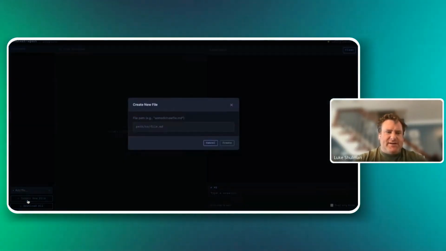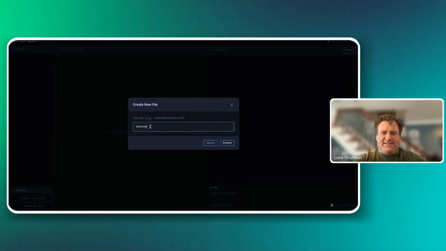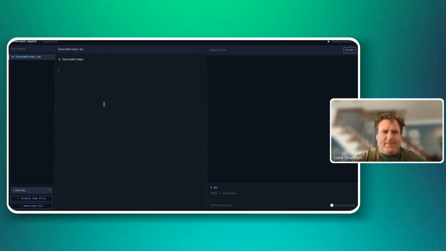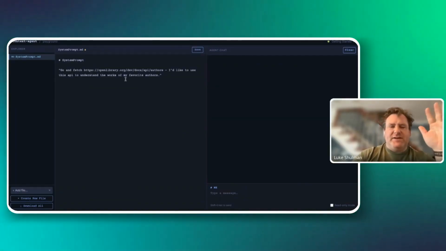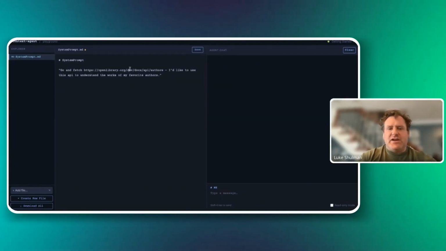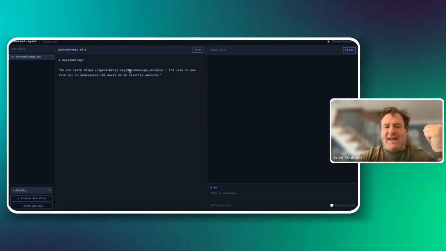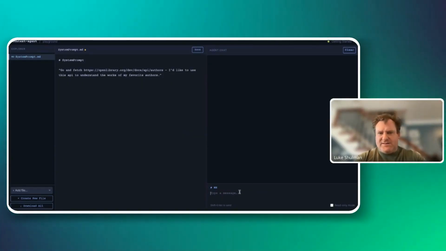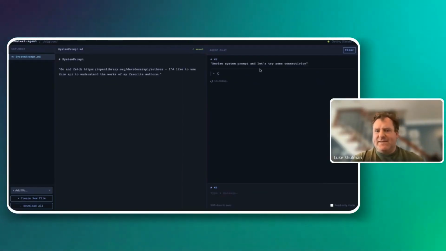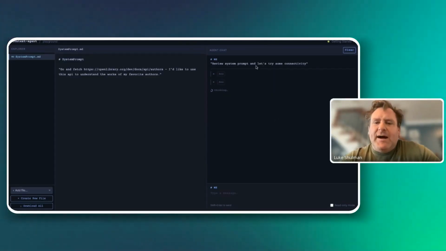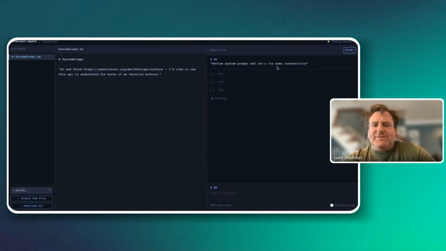So what I'm going to do here is I'm going to create a new file, and I'm going to call it systemprompt.md. And I'm going to keep this really, really broad, right? Which is, can you connect to this URL and help me build an agent to understand some of my favorite authors? And then I'm going to go ahead and say, let's review the prompt, which I actually didn't save, so this is going to be interesting. And let's try out some connectivity.